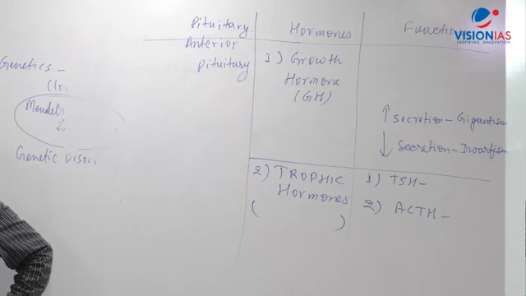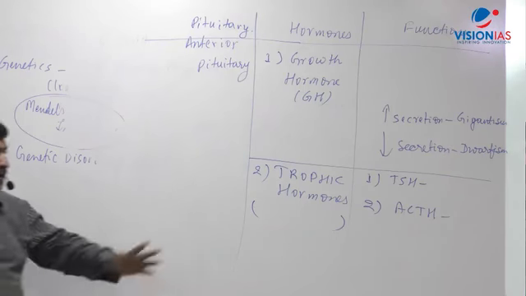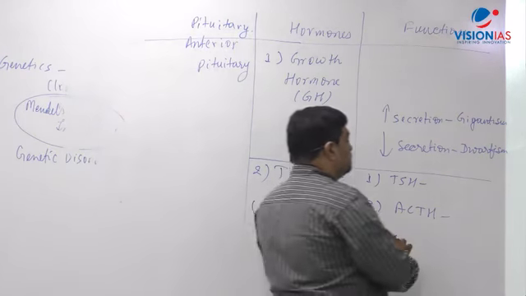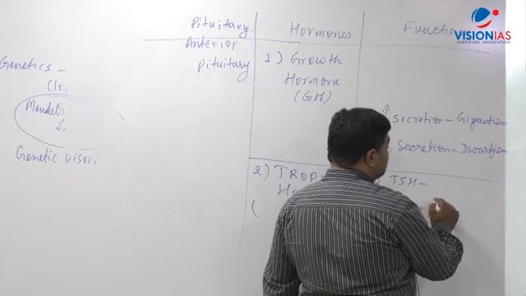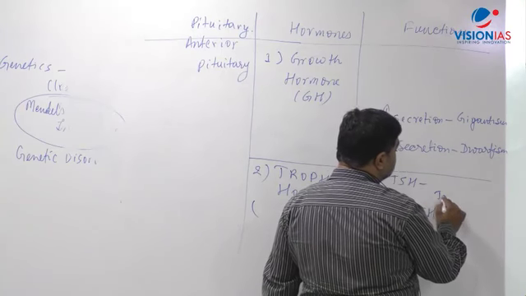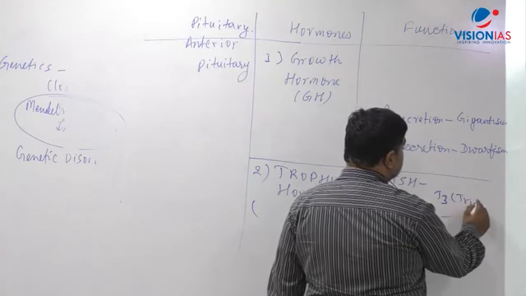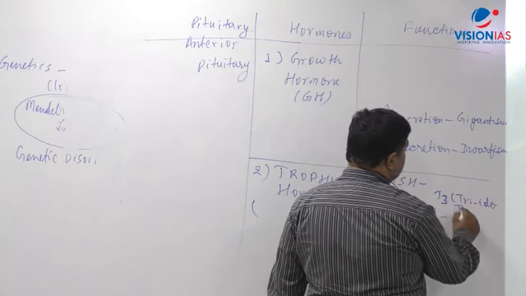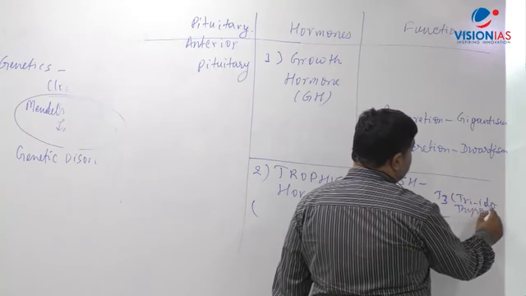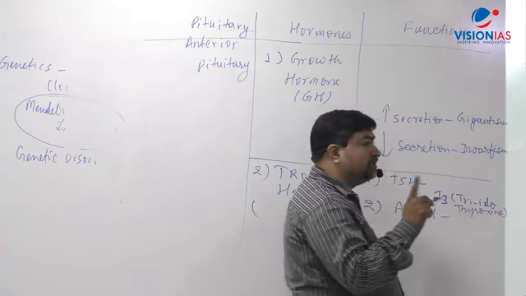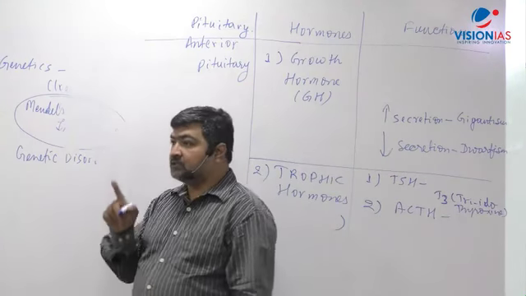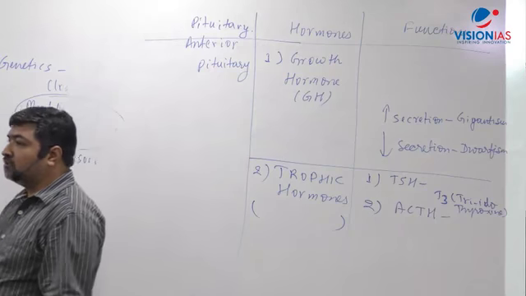ACTH, unlike TSH, which stimulates the thyroid function in terms of secretion of, if you want to write thyroid, you can write it, in thyroid function in secretion of T3. What is T3? In bracket write triiodothyronine. Let me repeat: T3 is secreted by the thyroid gland, but that secretion of the thyroid gland is controlled by TSH.